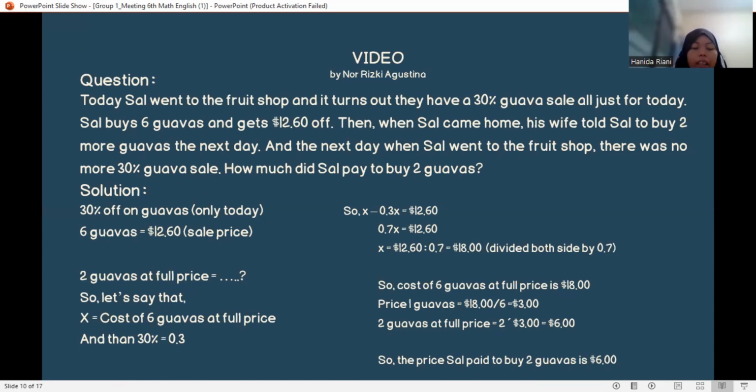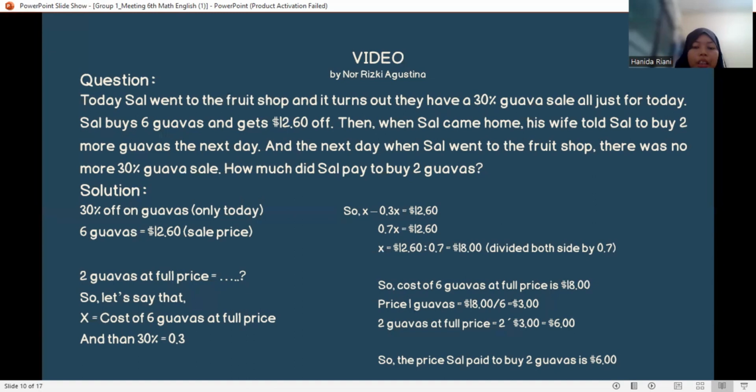So let's say that X is the cost of 6 guavas at full price, and 30% equals 0.3, that is 30% divided by 100%.